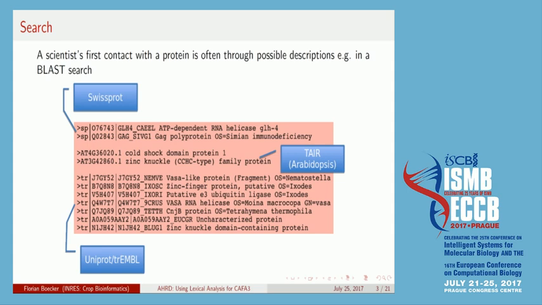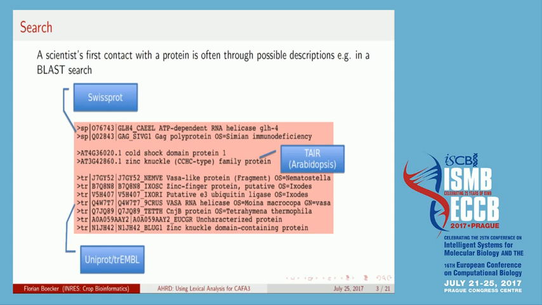So a scientist's first contact with the function of a protein is often through many possible descriptions, for example, in a BLAST search. But then the scientist has to weigh a few different options against each other. The naive approach is to take the BLAST result with the highest score. But of course, we do also have BLAST results from multiple different databases. In this example, Swissprot and TAIR being curated.